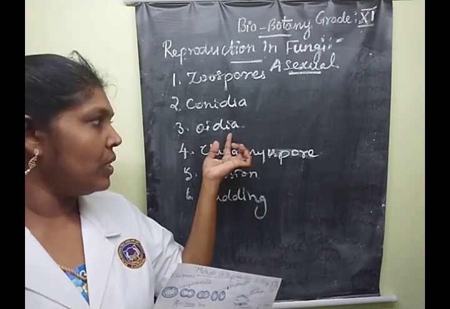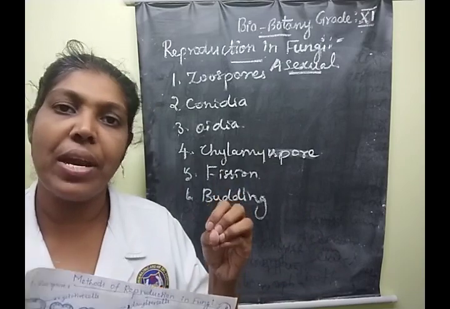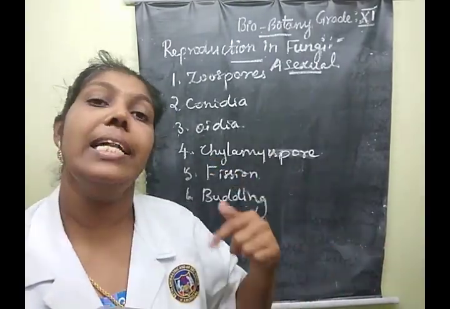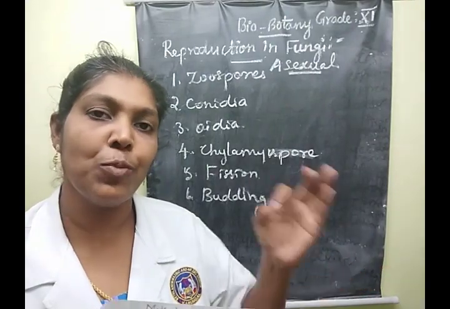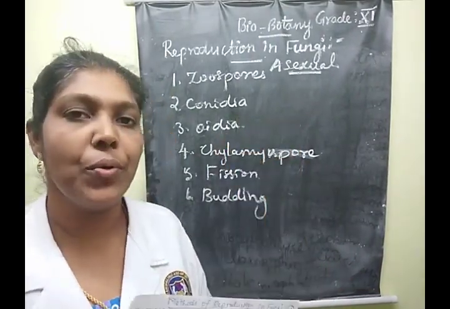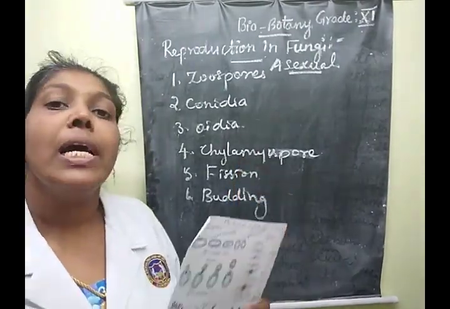Understood, children? So a hypha develops, then finally the hyphal cells divide and produce spores. That spore is known as oidia. Clear? Yes.